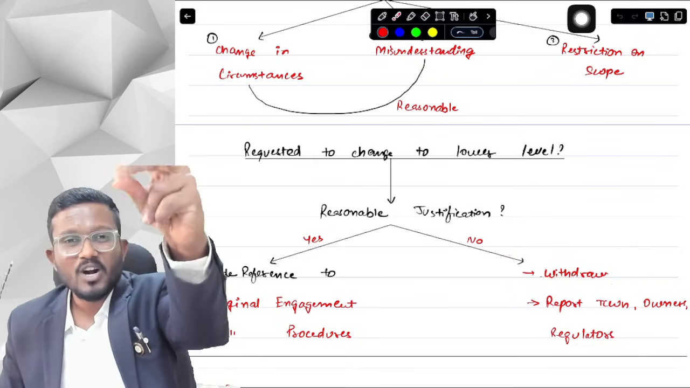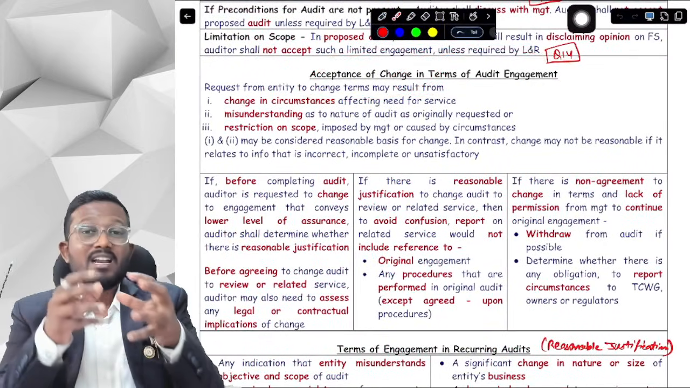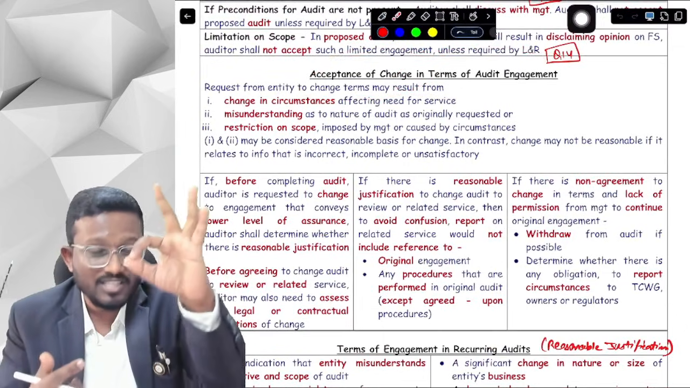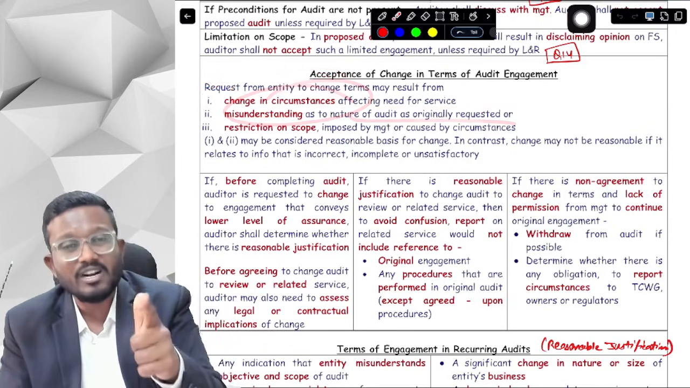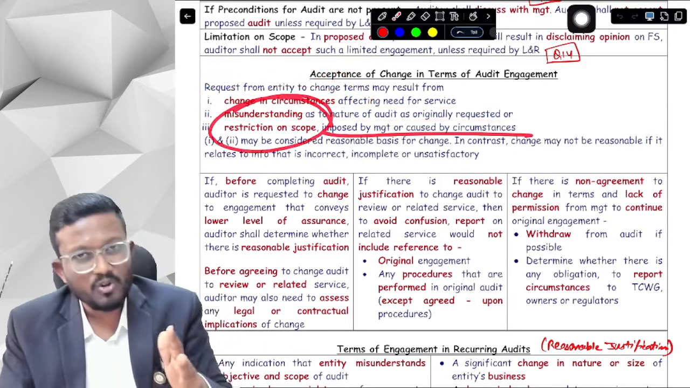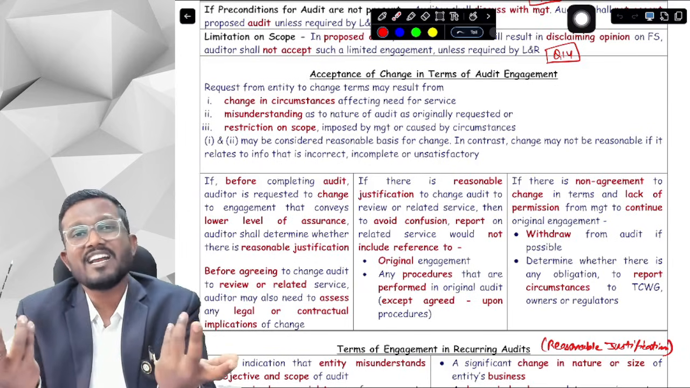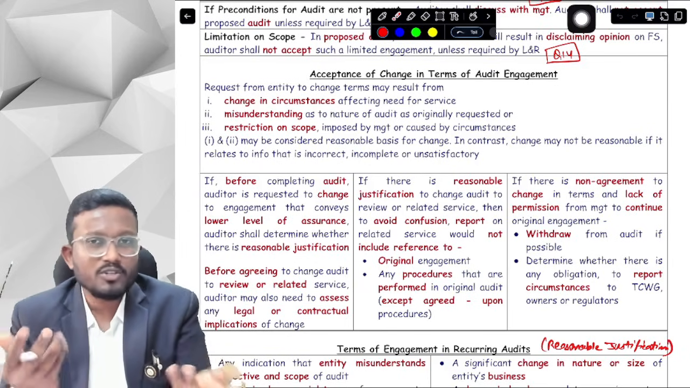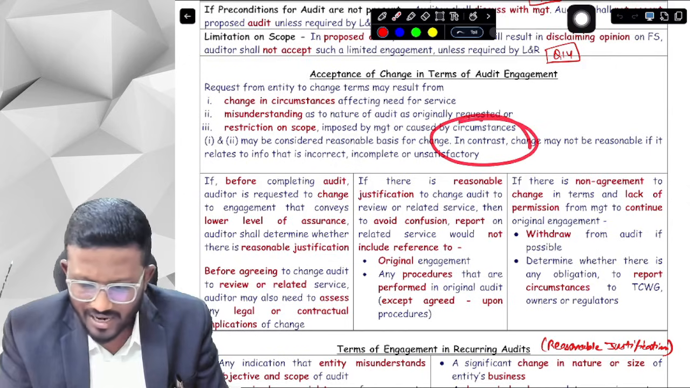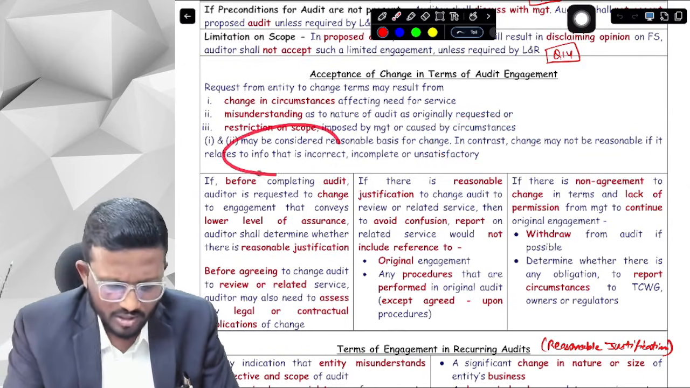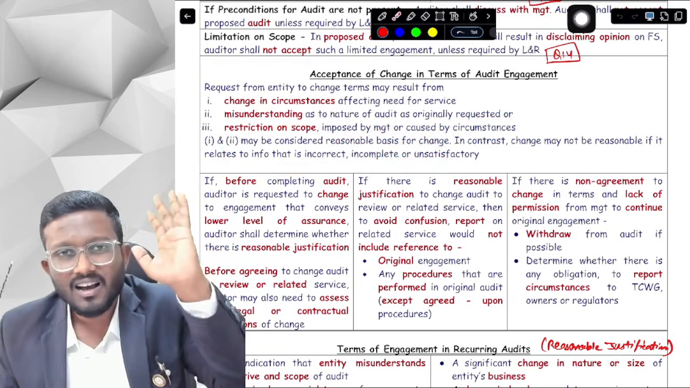Okay, yes sir. So what we are discussing here is the acceptance of change in terms of audit engagement. The entity may request us to change the terms of audit engagement in three situations. First of all, change in circumstances. Second, misunderstanding because of the nature of audit. And third, because they want to put a restriction on scope, either by the management or caused by the circumstances. Because of the circumstances, we cannot check inventory, so management wants to change the terms of engagement. 1 and 2 can be considered a reasonable basis for change. In contrast, the change may not be reasonable if management wants to provide us information that is incorrect, incomplete or unsatisfactory, then we should not accept the change in terms of engagement.